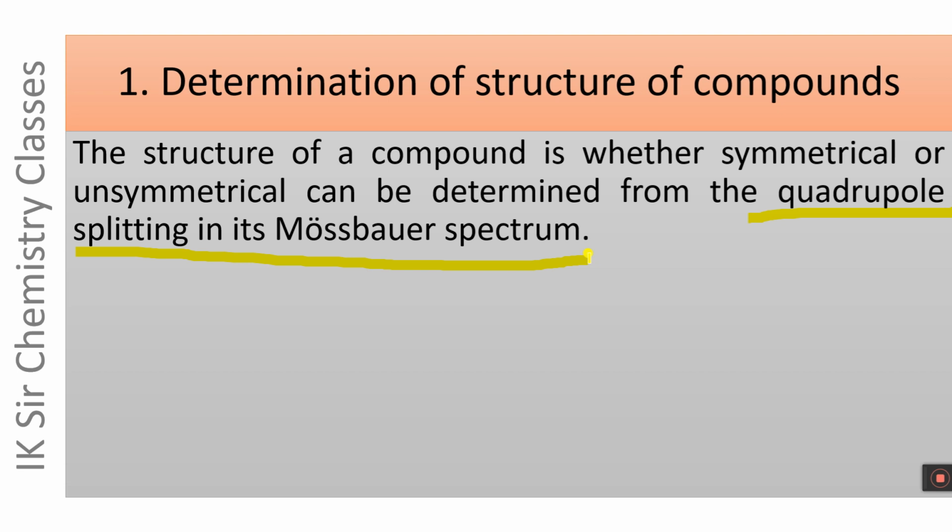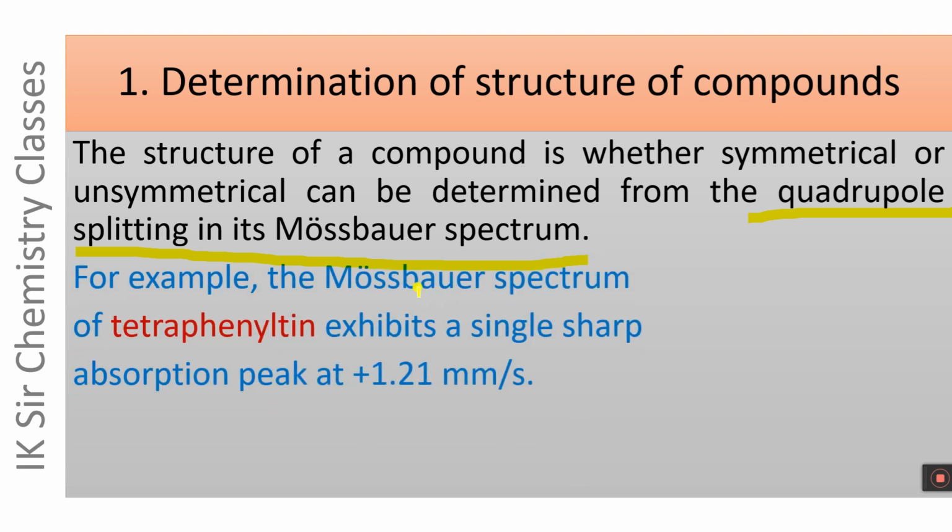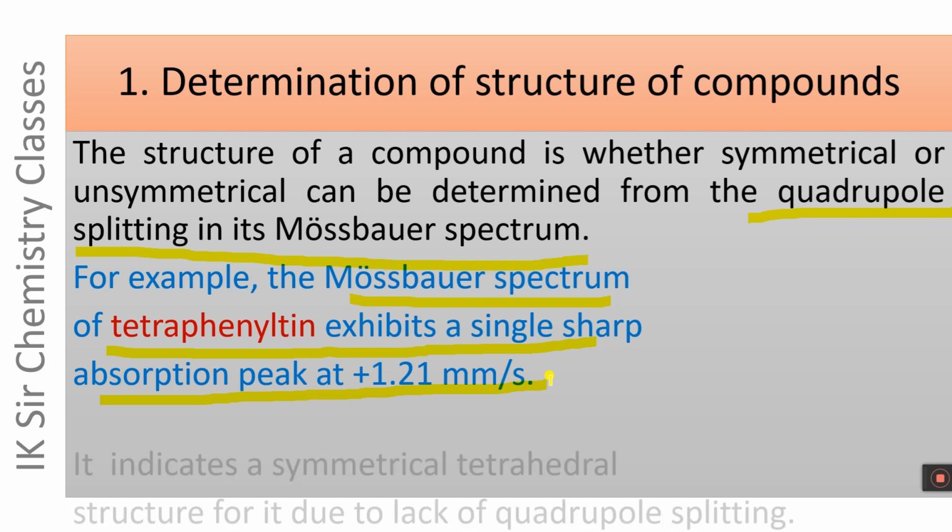On the other hand, if it does not exhibit quadrupole splitting, it means it has a symmetrical structure. For example, the Mössbauer spectrum of tetraphenyltin exhibits a single sharp absorption peak at plus 1.21 millimeter per second, and it does not exhibit quadrupole splitting.